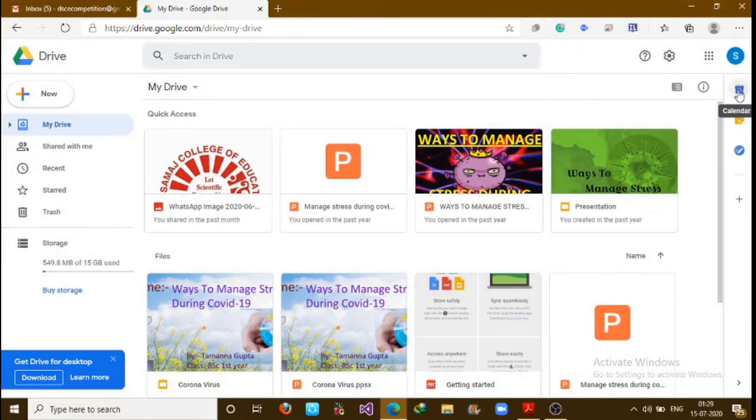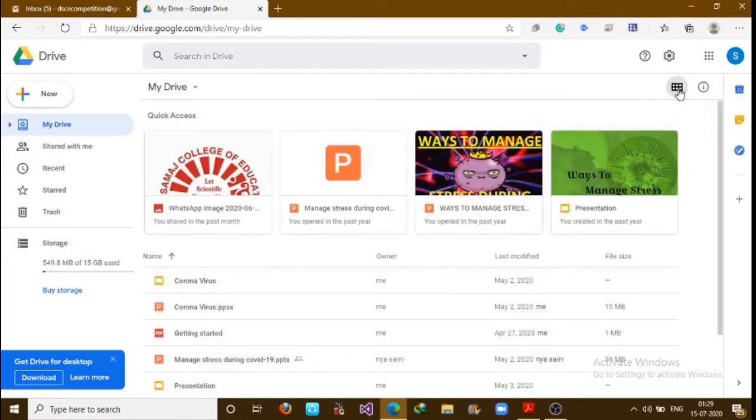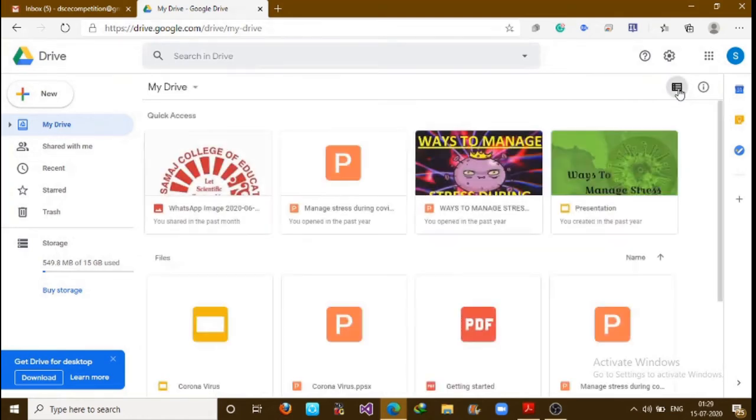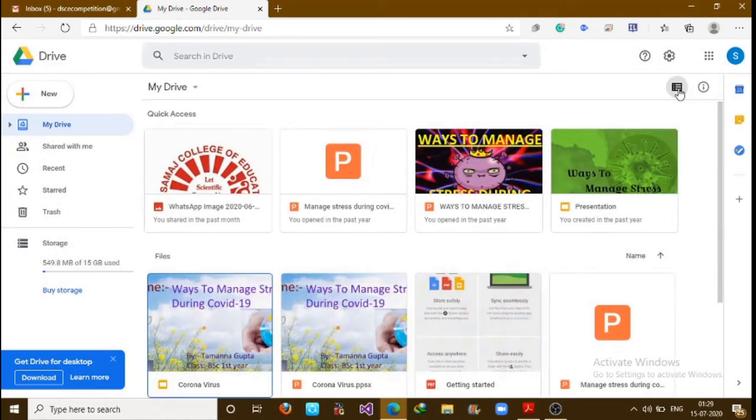On the right-hand side you can see various other Google apps which you can use, and here you can see the list view. You can use list view or grid view according to your choice. Now we will see how we can make a folder, how we can make files directly on Google Drive, how we can upload our files, and we will also see how we can share those files and folders directly via a shareable link.